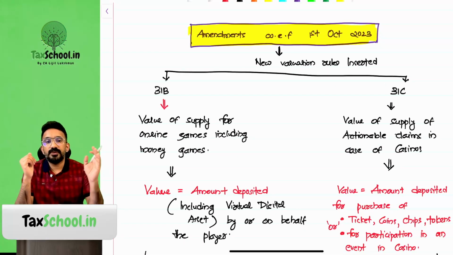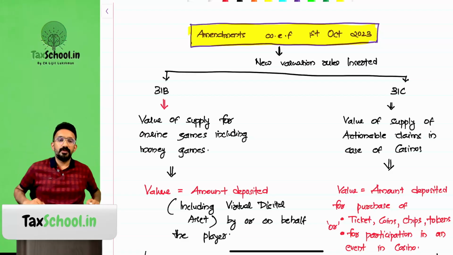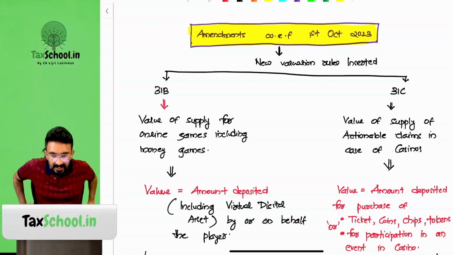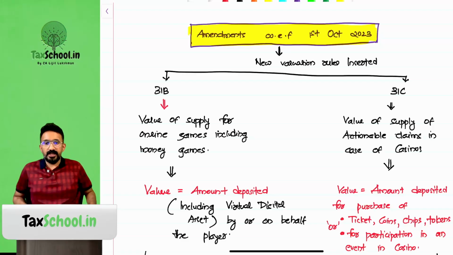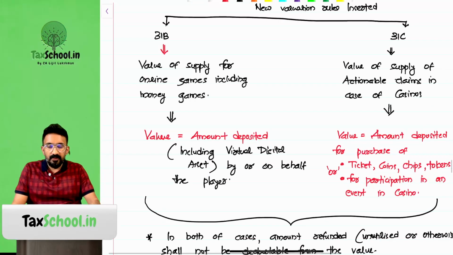So these two, 31B and 31C, were introduced on 1st October 2023, and the provisions were slightly tricky here. Let's try to understand the provisions. There are new valuation rules inserted: 31B talks about value of supply for online games including money games, and 31C talks about value of supply for actionable claims in case of casinos.